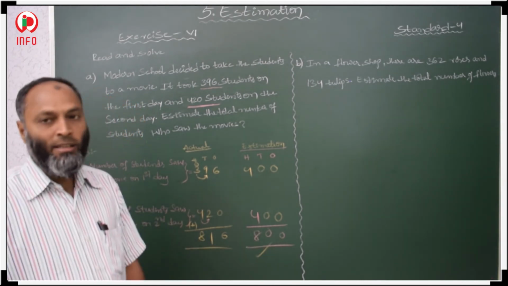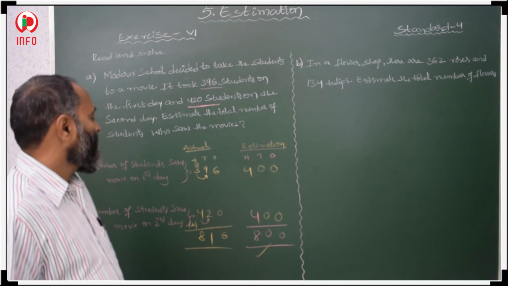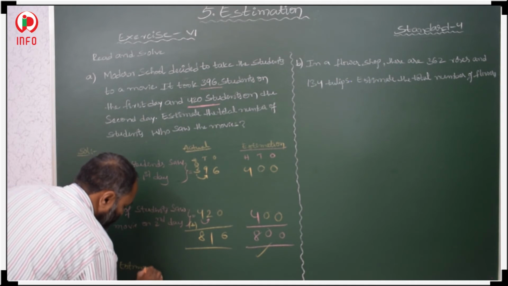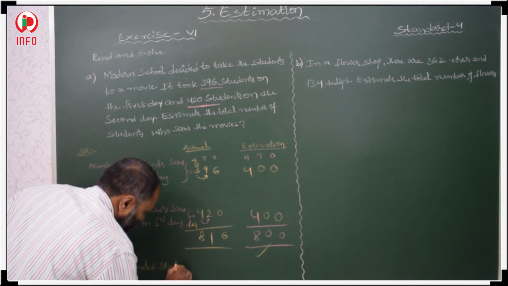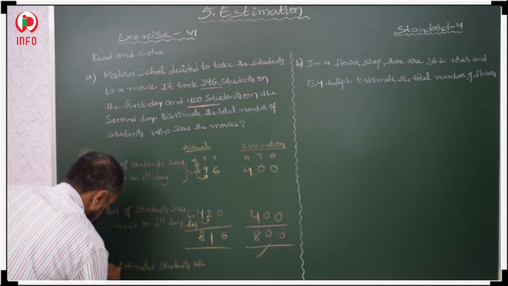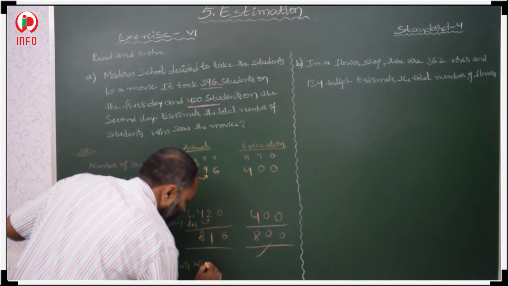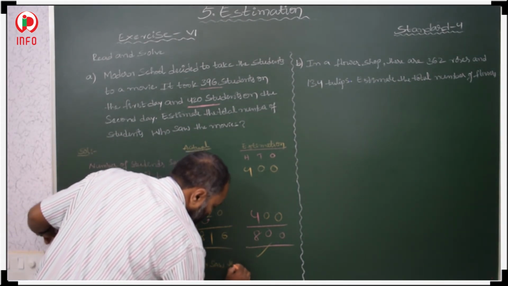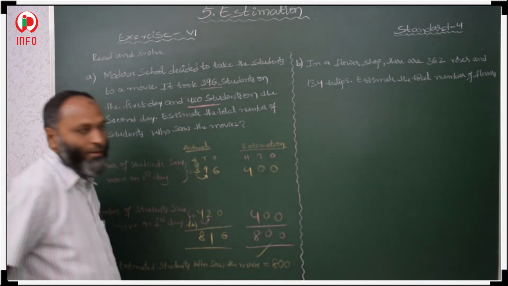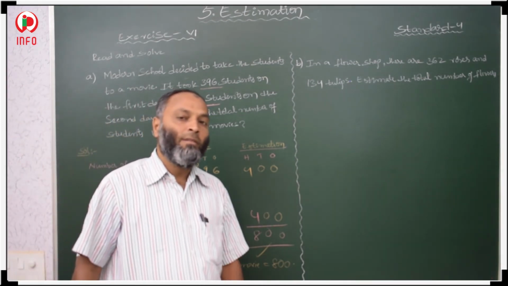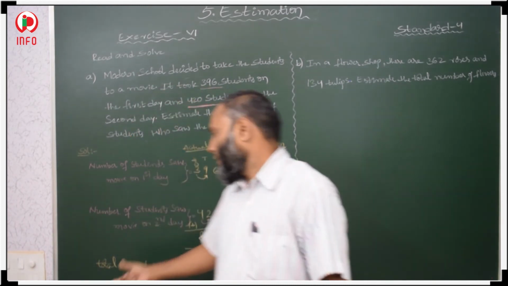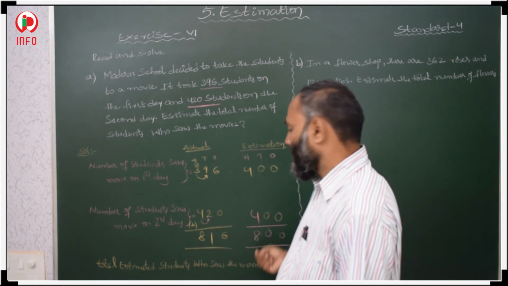Actual is 816. Then estimation of the students who saw the movie. Therefore, the total estimated students who saw the movie is 800. This is an estimation. 800 students saw the movie over 2 days, first day as well as second day. In this way we have to estimate and find our estimated answer.